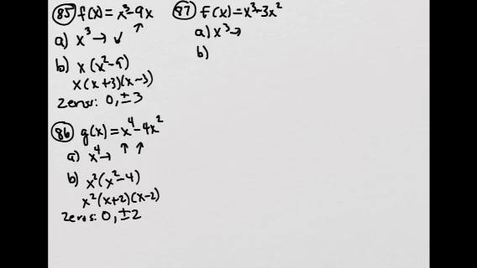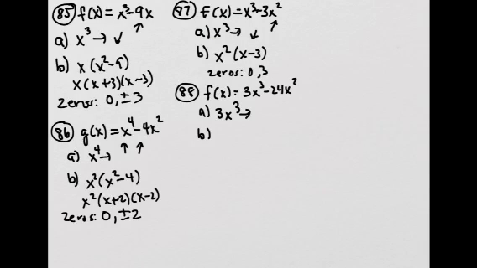For 87, the leading term is x cubed. So with a positive leading coefficient and an odd degree, we have the left side going down and the right side going up. We can factor out an x squared, and that leaves us x minus 3. So the zeros are 0 and 3.